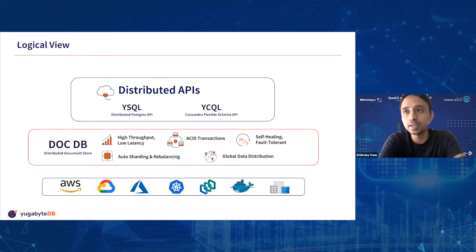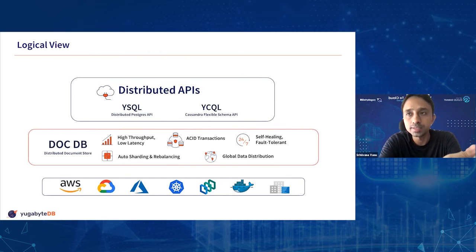Essentially, the storage layer is the one that's fulfilling all the cloud native characteristics that I spoke about: distributed ACID transactions or distributed query processing across nodes in your cluster, self-healing and architecture resiliency, auto sharding and rebalancing of your data, and all those things are taken care of in the storage layer.